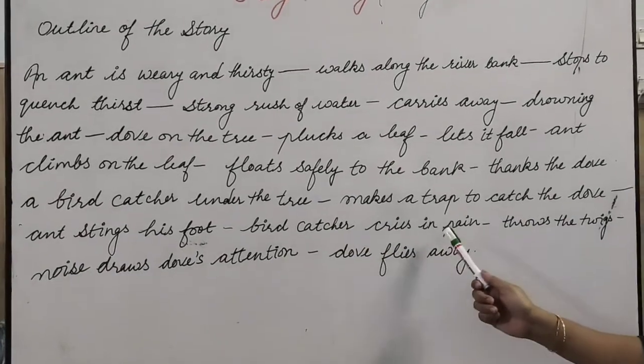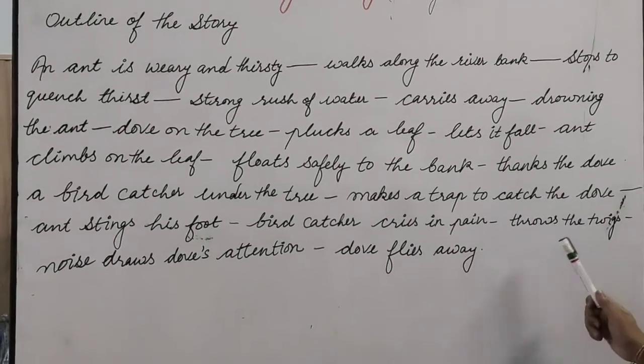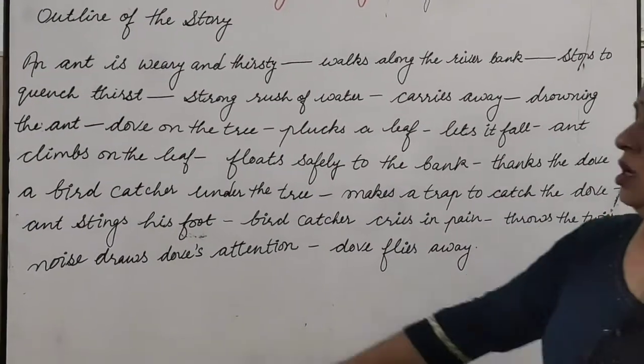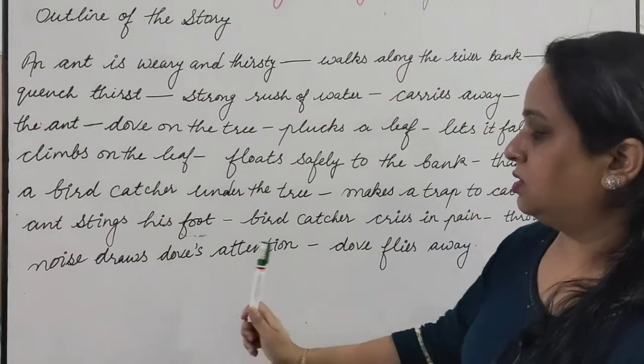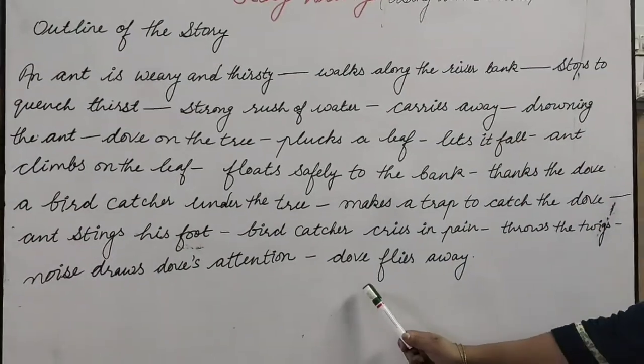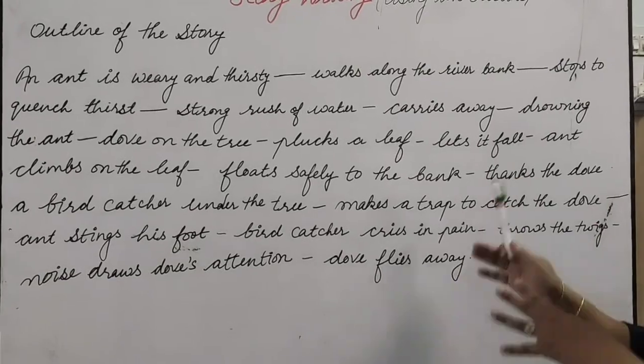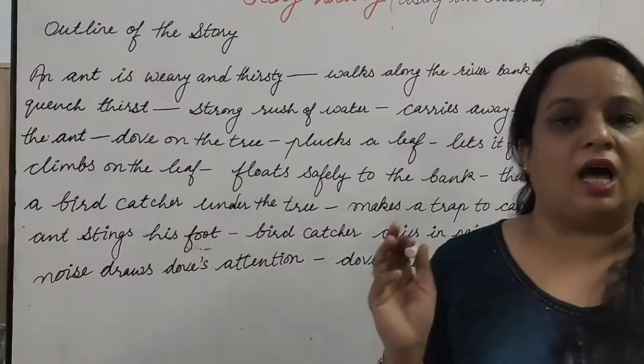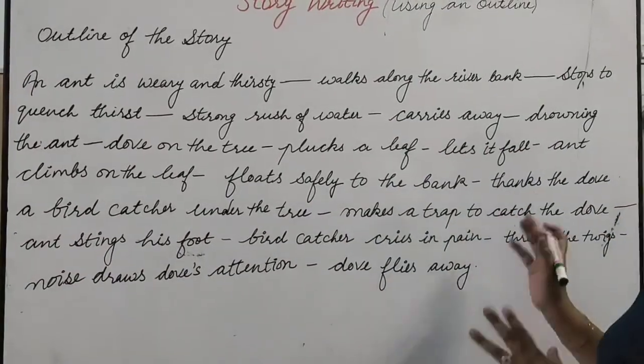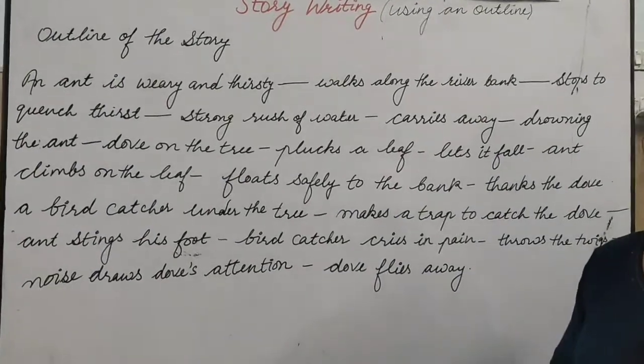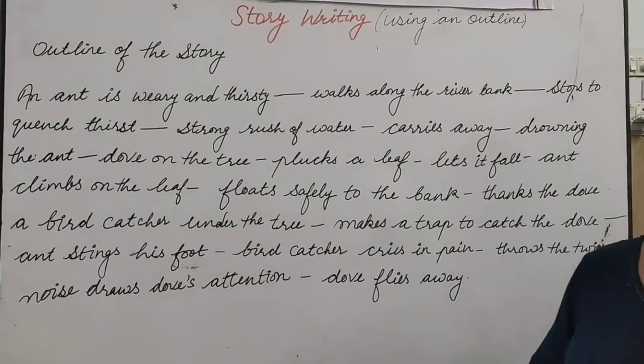Bird catcher cries in pain, throws the twigs. Noise draws dove's attention. Dove flies away. So this is what we have, this outline. You can just get a screenshot of this and note down in your notebook.